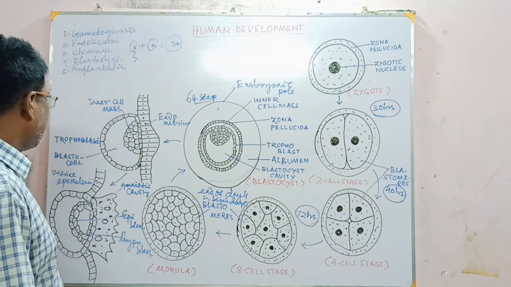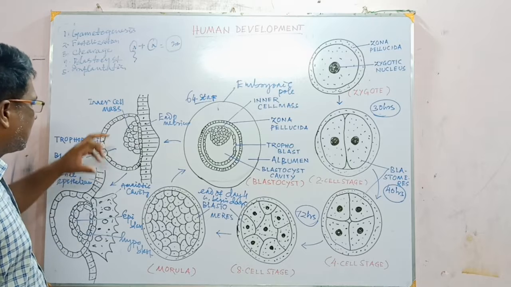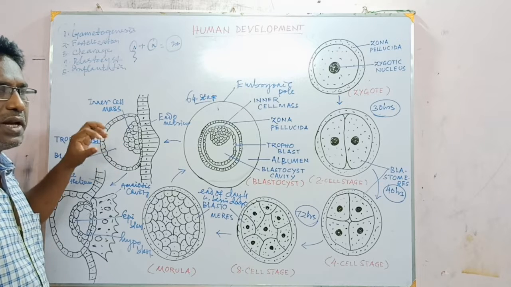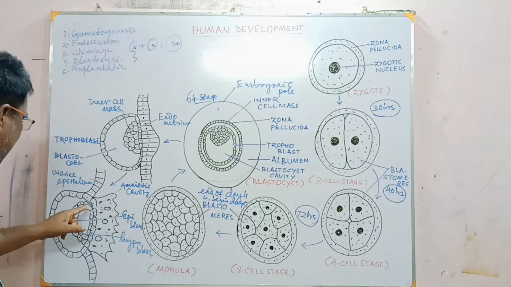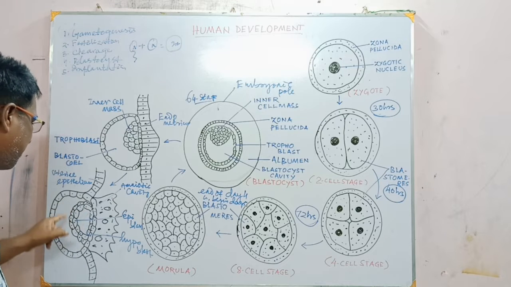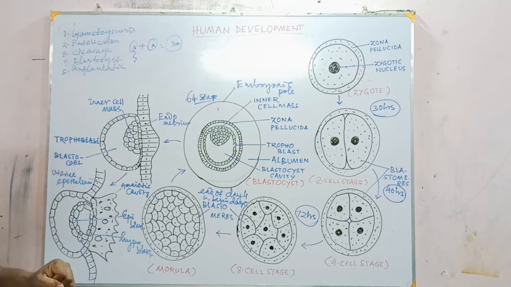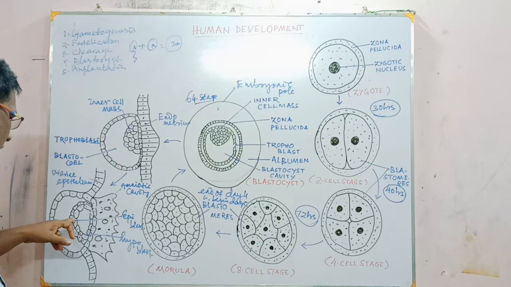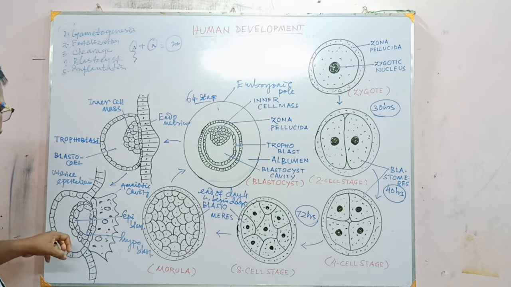So students, the inner cell mass proliferates and differentiates into a disc-like structure called the embryonic disc, and it has two layers. This is called the epiblast, and the lower cells form the hypoblast.